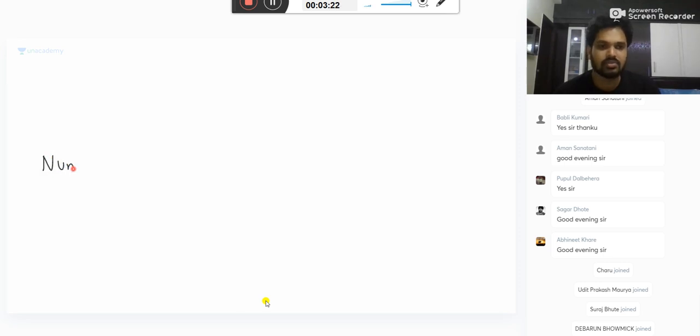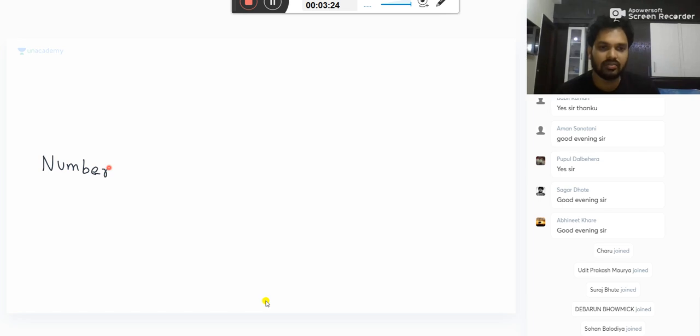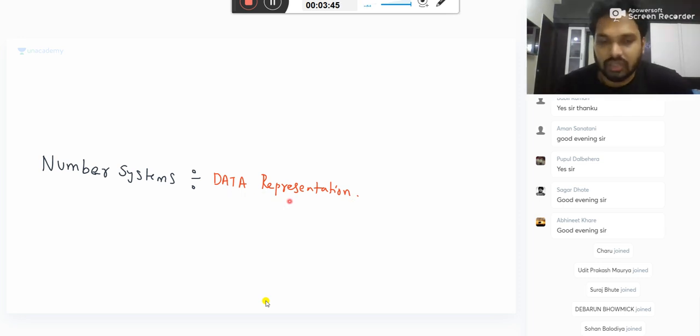In the number systems chapter, the last part will be data representation. This heading itself will tell you what data representation is: how to represent positive numbers and negative numbers in your computer.